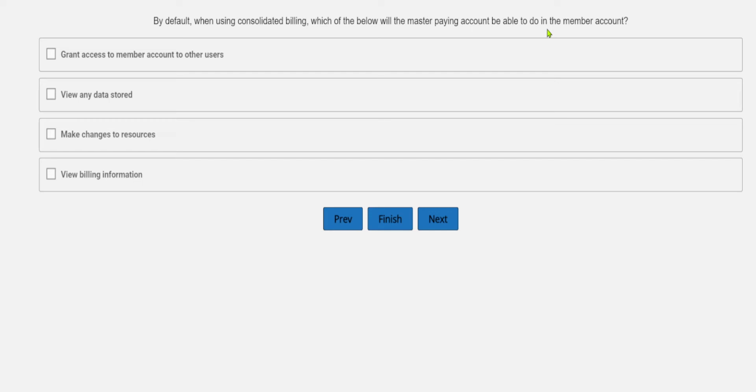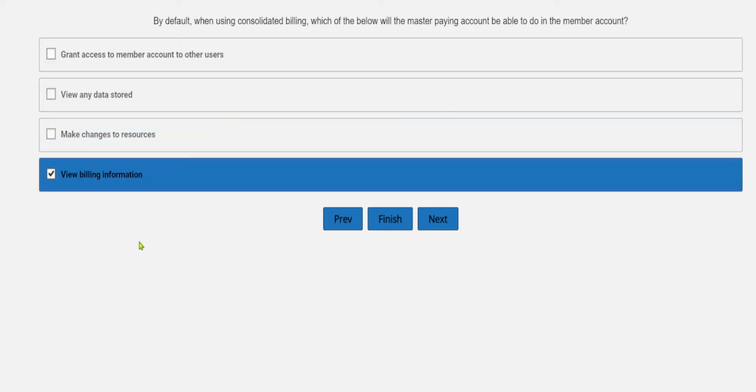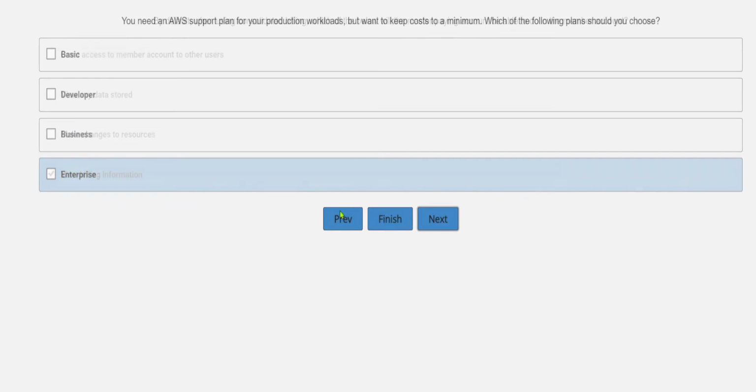So this is not at all related. You can see, grant access to member account to other users. How is it possible? This is totally against your security. View and data stores, view any data stored, make changes to resources, view billing information. So simply this is the correct one, view billing information. Nothing related to changes to any resources. So you can directly select this one.